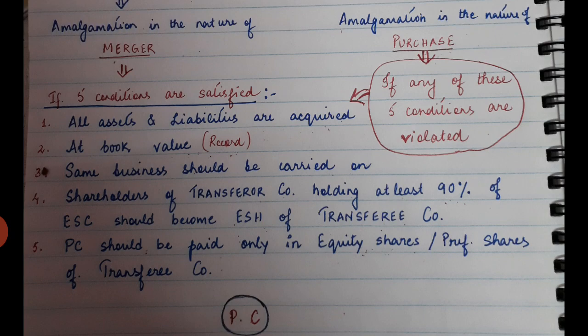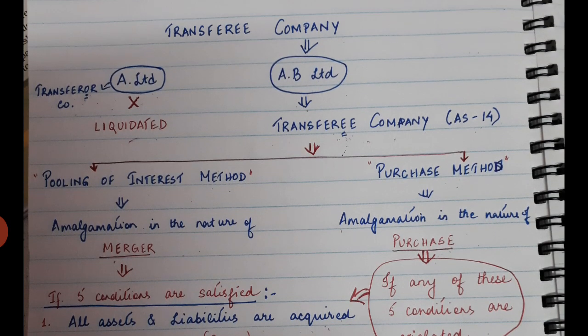Condition number 1, what does it say? It says that all assets and liabilities are acquired. Acquired means taken or purchased. Now you ask yourself a question here: who will acquire? Who will acquire? Let's look at an example.